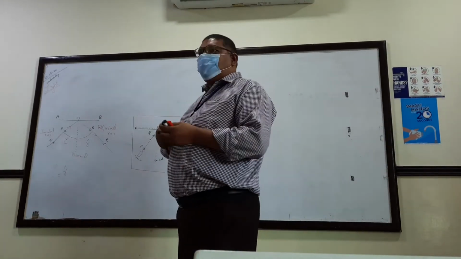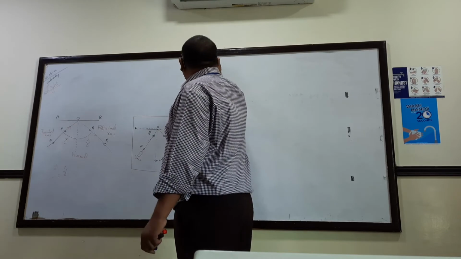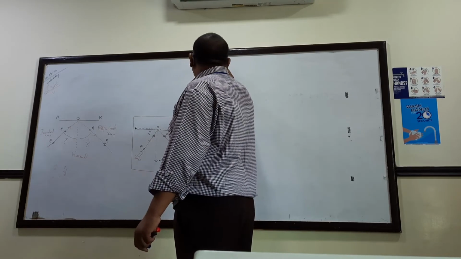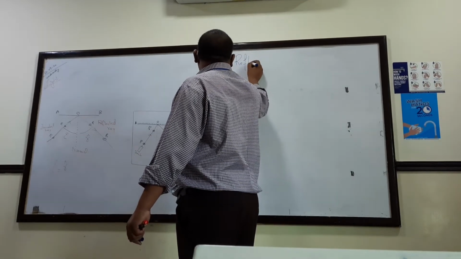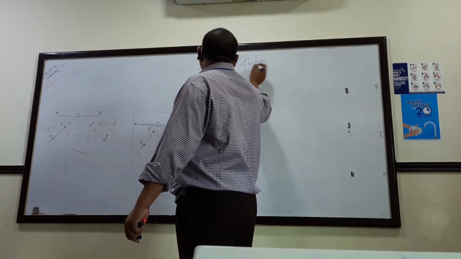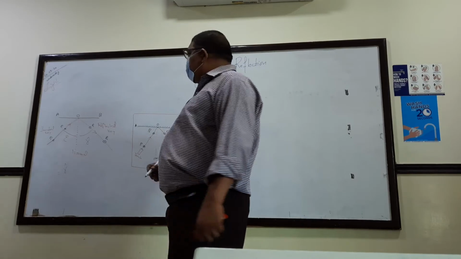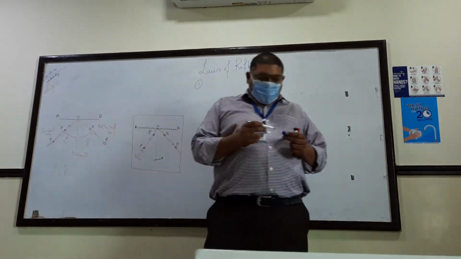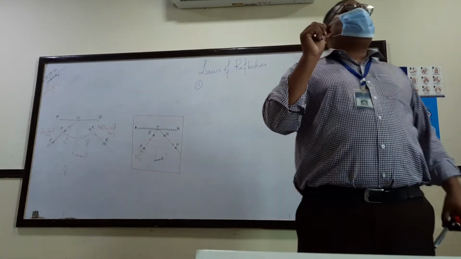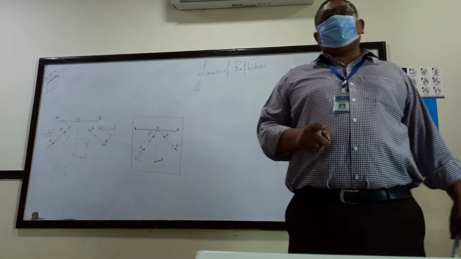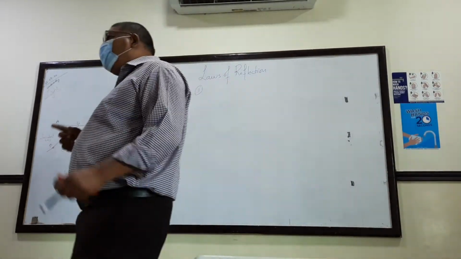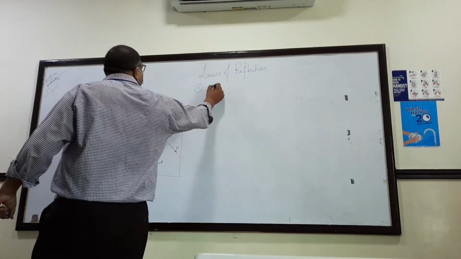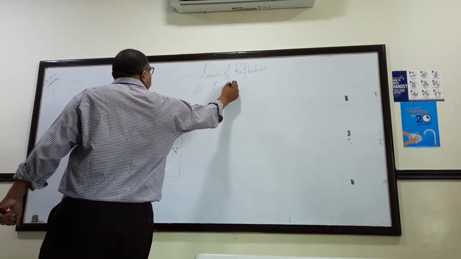There are laws of reflection. The laws of reflection are very simple. The first law of reflection is that the angle of incidence is equal to the angle of reflection.